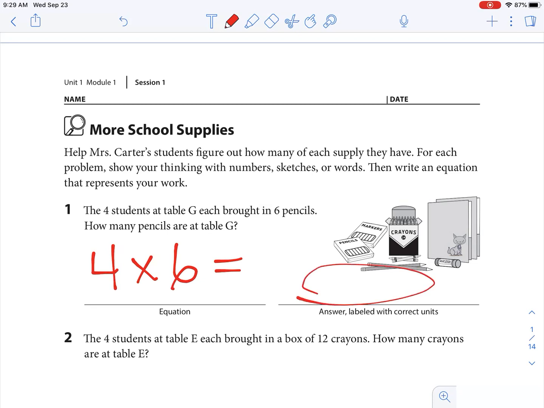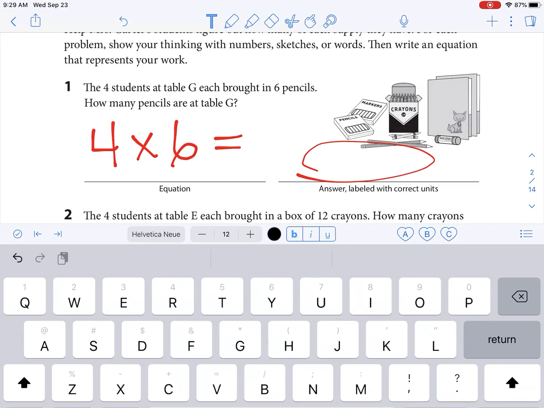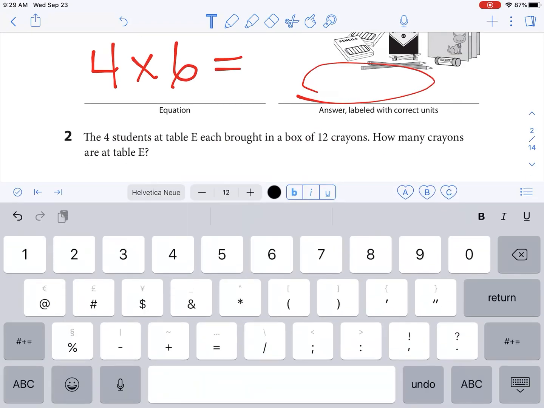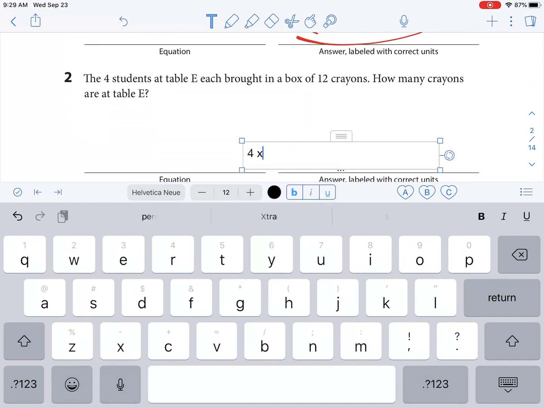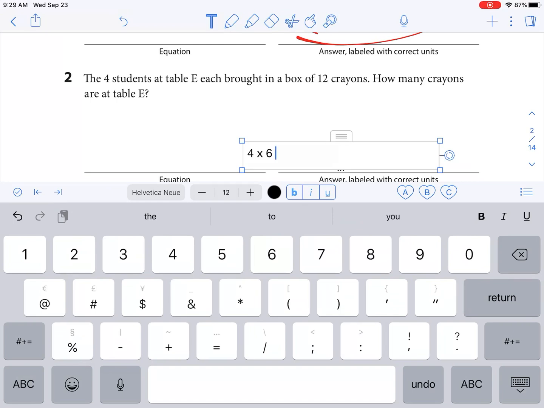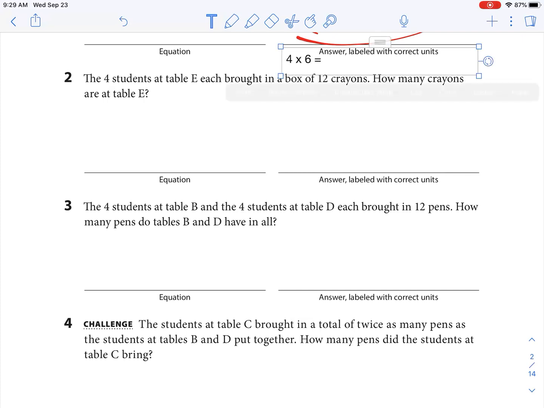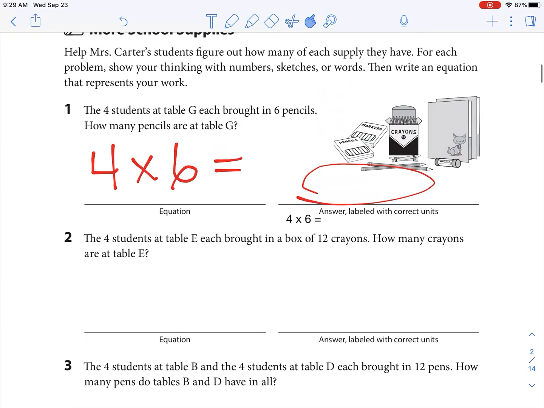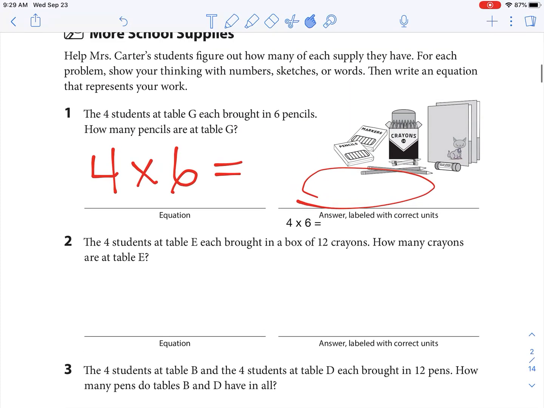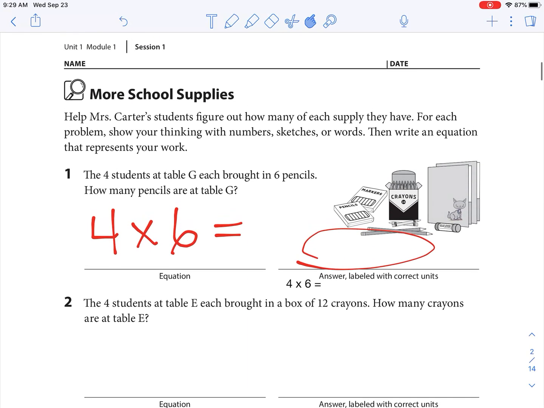Up at the top of the screen, I can also press the T if I want to draw a text box instead to type my answer. So here's my text box, and I might need to move my screen up a little bit to see, but then I can say 4, I could use the X for times, 6 equals, and then write my answer also. So then I can move this to where it needs to go. I find my hand tool, and I can tap and move my numbers also.